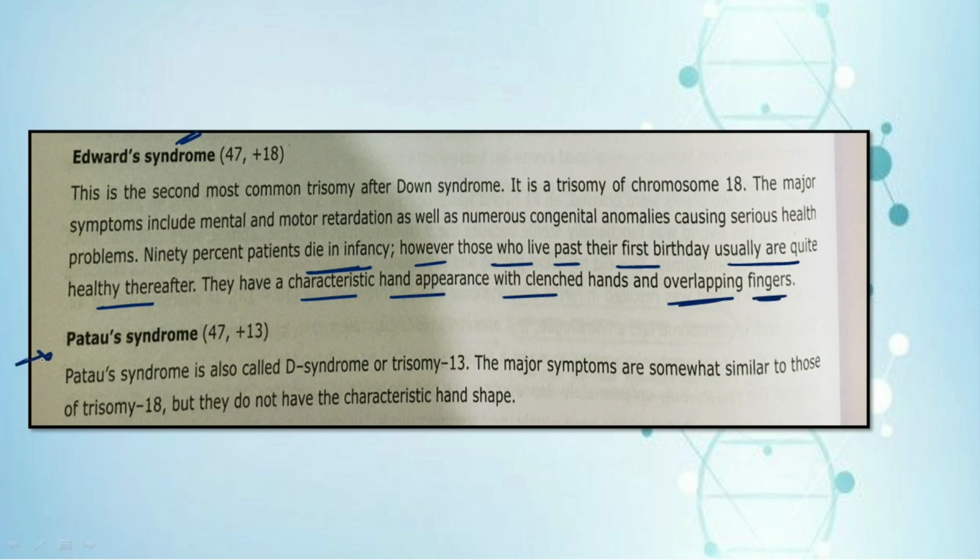Next one is Patau syndrome, which occurs because of the trisomy of the 13th chromosome. It is also given the name of D syndrome, and the major symptoms are similar to the trisomy of 18, that is Edwards syndrome, but they do not have the characteristic hand shape. That is, in Edwards syndrome the hand appearance is different, but in Patau syndrome the hand shapes are not very different.